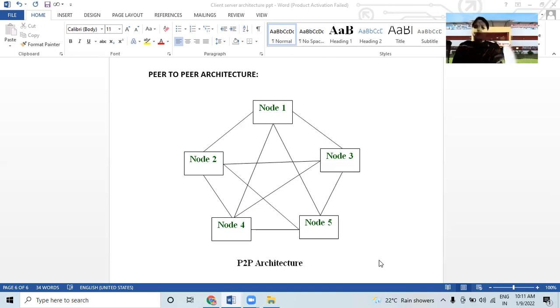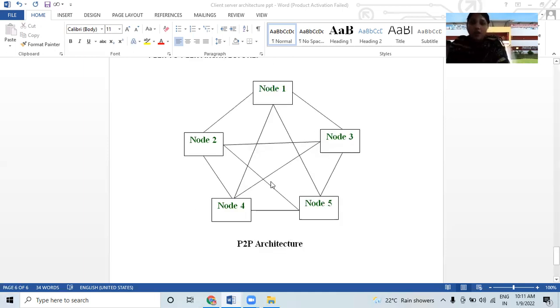So this is all about P2P architectures. We have studied the advantages and the architectures. In this diagram we have discussed how data tasks are divided and can be shared through all the nodes. Then we have studied the characteristics of the P2P architecture.